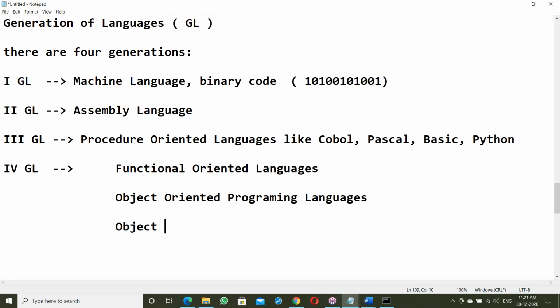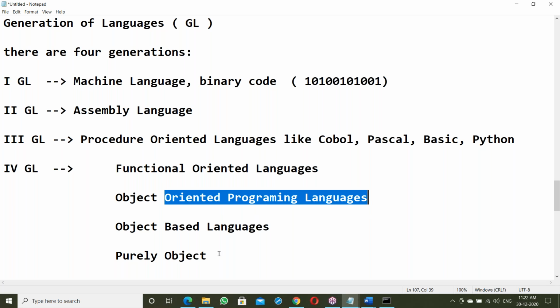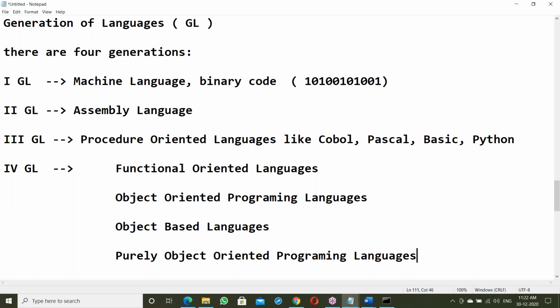Next, object based languages. Next, one more, purely object oriented programming languages. In fourth generation, there are different kinds of languages.